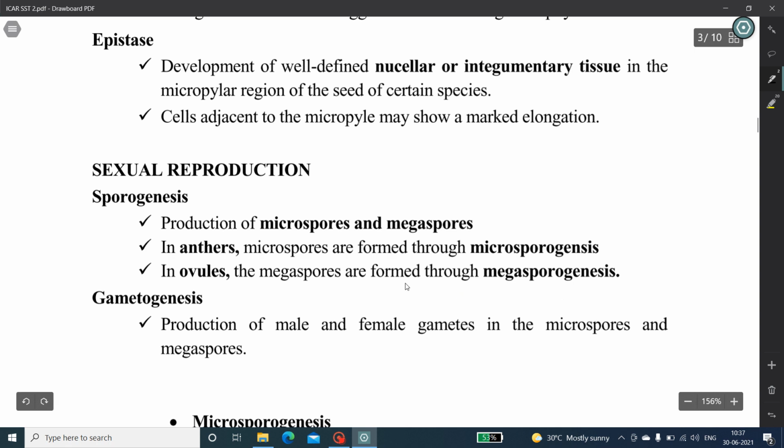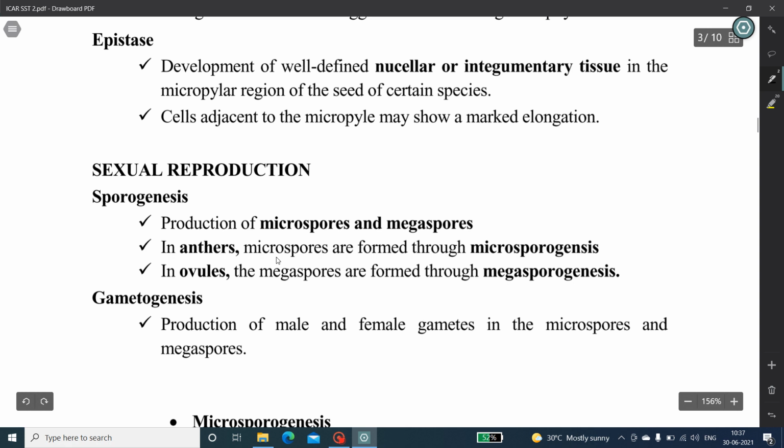Let us see what is gametogenesis, and after that we'll see microsporogenesis in detail. Gametogenesis deals with the development of male and female gametes in the microspores and megaspores.